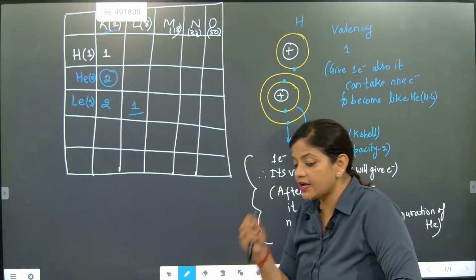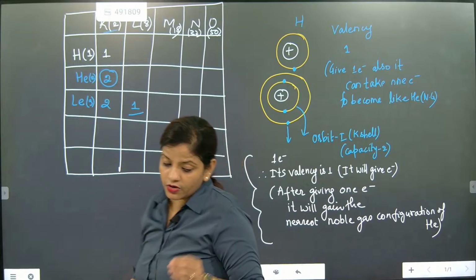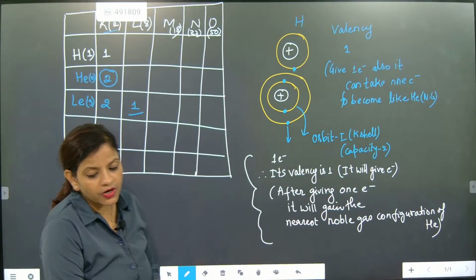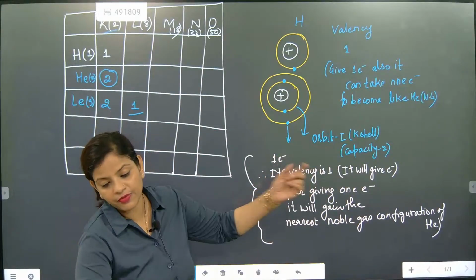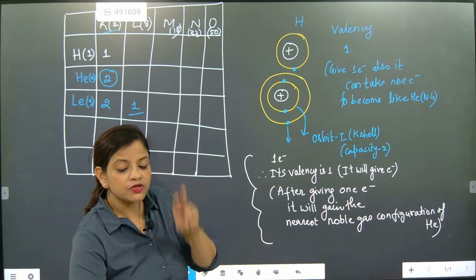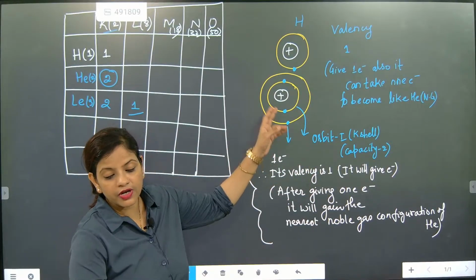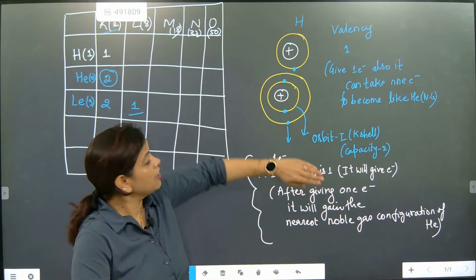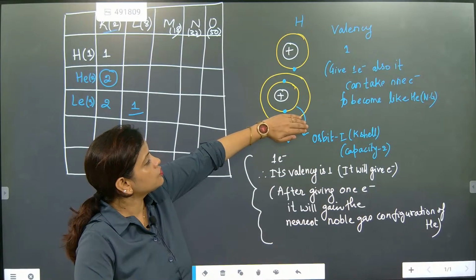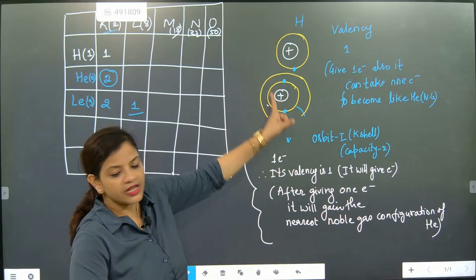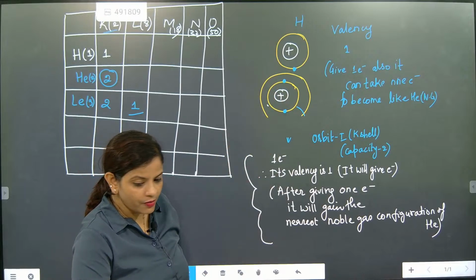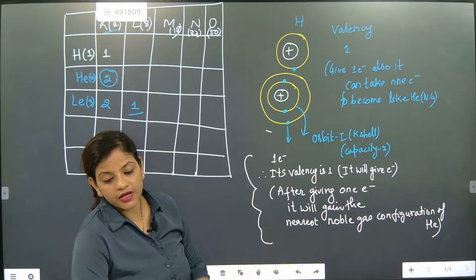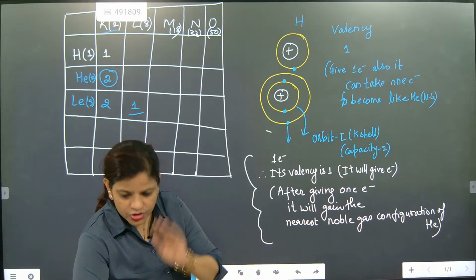Configuration is the attainment of this order. You need to understand that the configuration of helium is 2 electrons in the outermost orbit. So once lithium gives 1 electron, the outer orbit will be removed. Then what will be left? Only the inner orbit will be left. I hope you have understood. That's the most important thing.